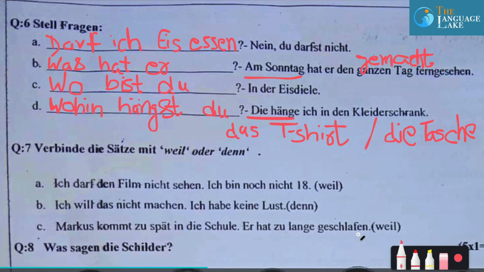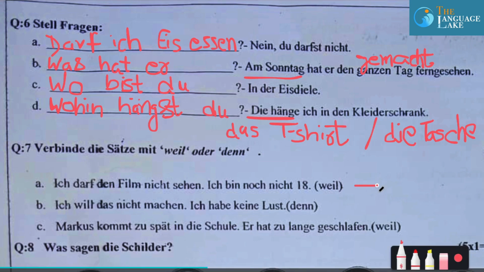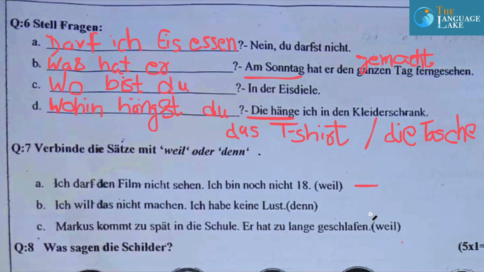Let's come to the next question. The next question is pretty easy if you are aware of weil, oder, denn. What is weil? What is denn? Weil gives the answer to the question warum. Warum is why, and denn is similar to it. It's only the sentence structure and the verb position which changes with both of them. With weil, the verb is going to come at the last place, and with denn, the sentence structure remains the same. You just have to put it in between.